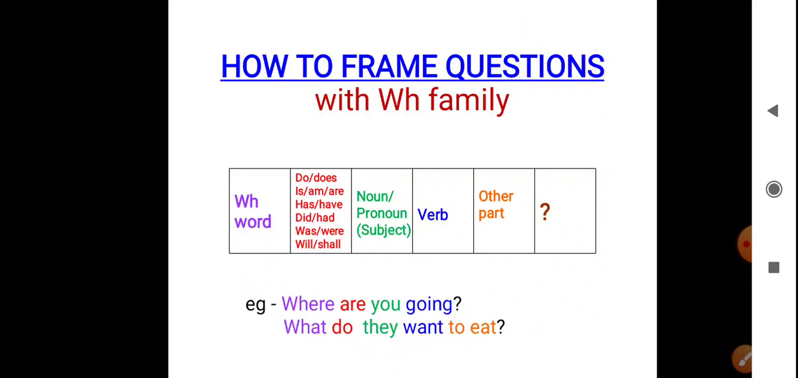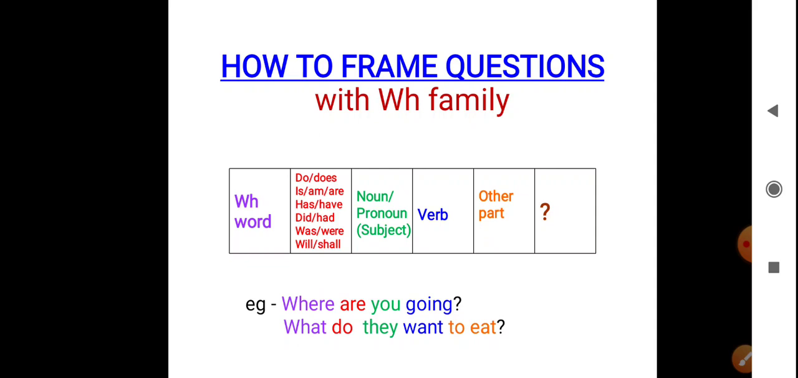But how to frame questions? There is a syntax. First, write the WH word. Second, use a helping verb just like do, does, is, am, are, has, have. These helping verbs are used in present tense. Did, had, was, were, we can use these words in past. Will, shall in future. After that, you just write the subject. Subject may be in the form of a noun or pronoun. Then verb, then the other part of the sentence and then a question mark.